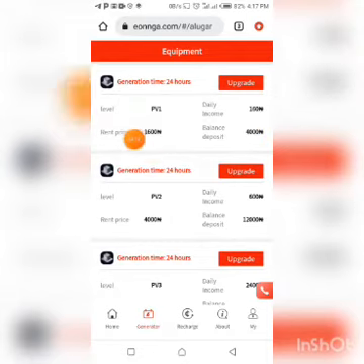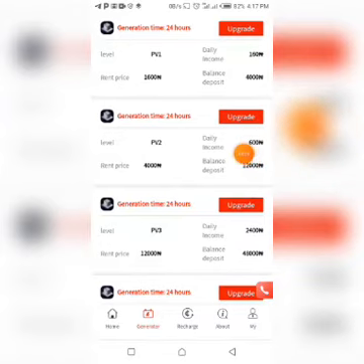The second one here is 4,000 naira, and your daily interest is 600 naira. The third one is 12,000 naira, and you're making 2,400 on a daily basis, guys.